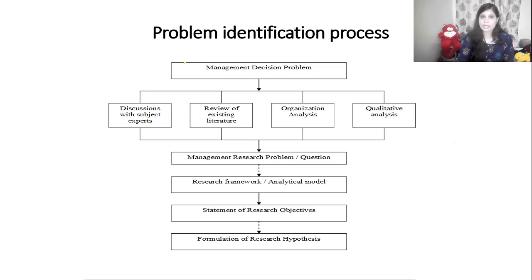Okay, so this is the problem identification process, or you can say problem formulating process. First, there is a management decision problem. I said that the problem may not be exactly the problem, right? It is something which management wants to take a decision upon. It might be an exporting decision or expansion decision, or a new product launch, or whether to give incentives to employees or not, or about recruiting, why to recruit new employees. So there are different kinds of decisions management wants to take.